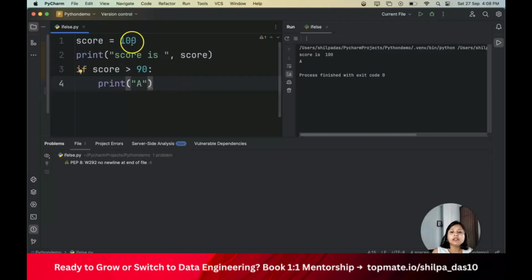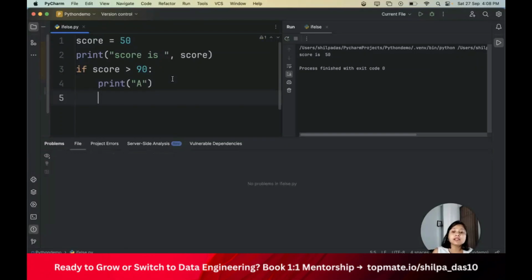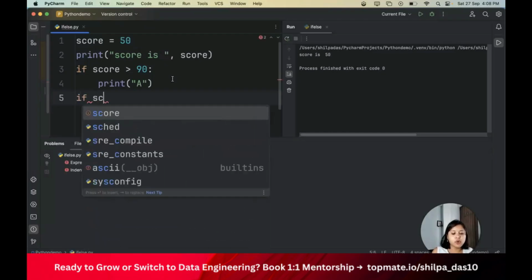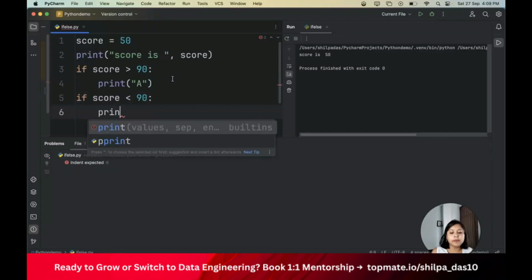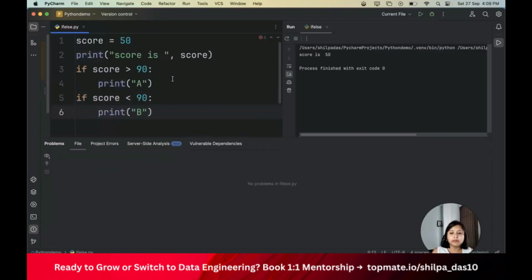Now let's say in this condition that we put 50, it did not do anything, right? So how will I know what exactly is the case? In this case, if score is greater than 90, I'm printing A, that's fine. But if the score is less than 90, then I should print B, let's say. So I can write here if score is less than 90, then I am printing, let's say B, right?